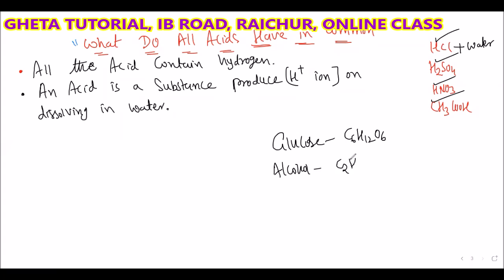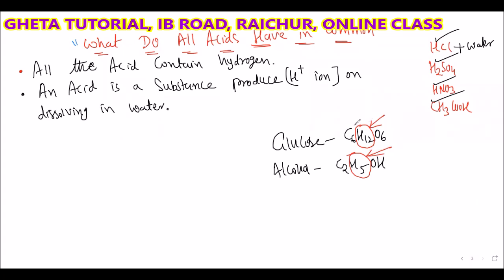Now I'll take alcohol, C2H5OH. So in this glucose and alcohol, what is common? C, H and O. Okay, fine. But here I can say hydrogen is also the same, no? Like acid, glucose and alcohol also contain hydrogen, isn't it?